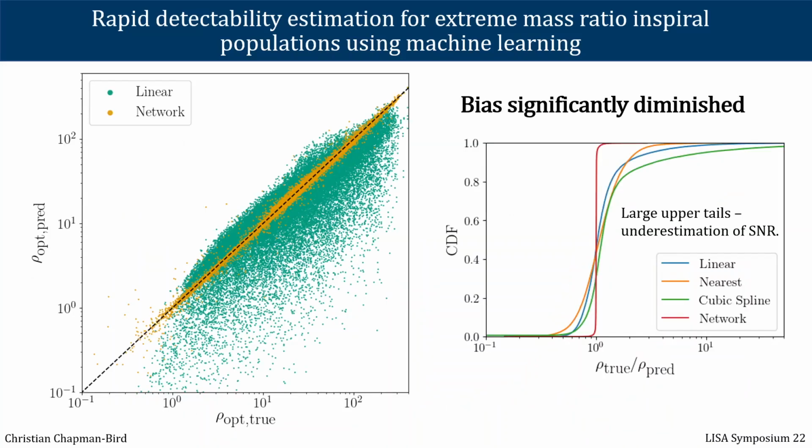So visualizing this in another way, we can see that the neural network is able to estimate SNRs to a much higher degree of precision than the next best approach, which was linear interpolation, and also is able to do so without introducing a bias. If left unchecked, these biases could creep into the selection function estimates and therefore actually introduce a miscorrection error into our selection function, which will then have a knock-on effect for our hyperparameter estimation.